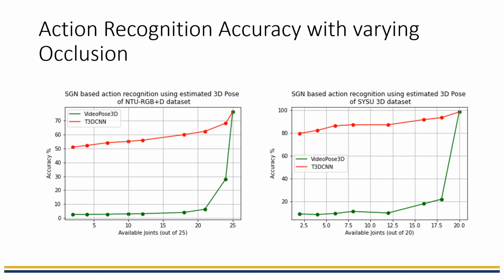On the x-axis we have available joints and the y-axis shows accuracy. Estimated 3D poses using the proposed T3D CNN have shown improved classification accuracy under occlusion scenario, whereas performance for predicted 3D poses by using VideoPose3D decreases much faster as the number of missing joints increases.